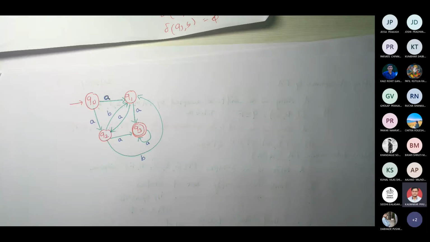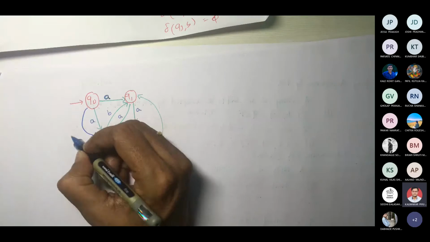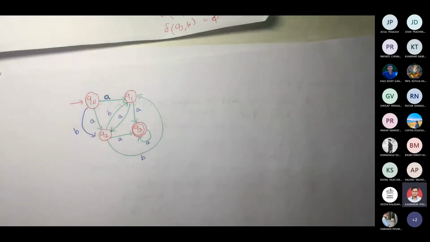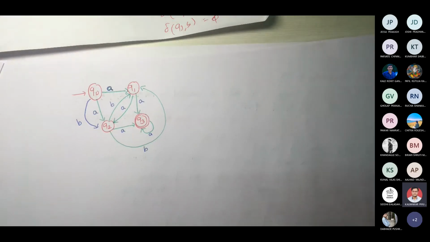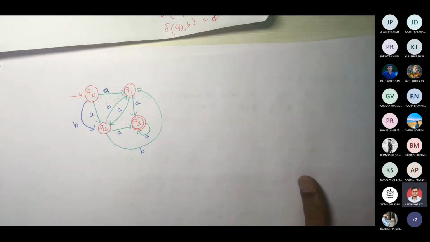And okay, there is another transition also, which is B. Fine. So suppose these are the things. How will I write the transition table from this? So let us write it.